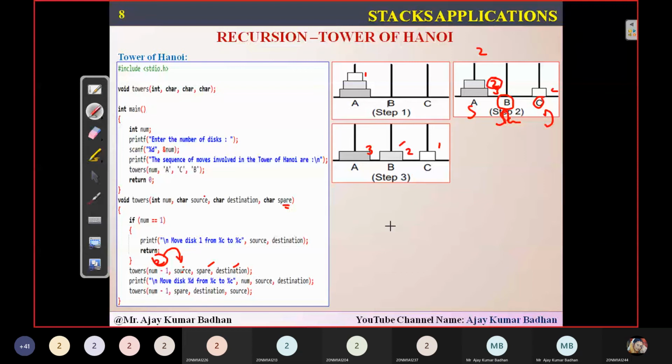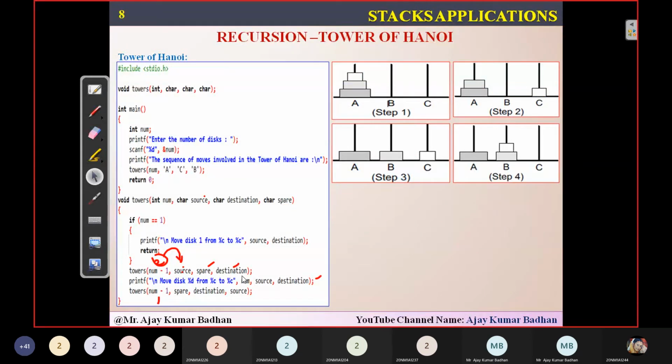So what exactly are we doing here? See, in step 4, what did I do? Again, I'll be calling this method recursively. Now this time, the first disk which is present in the particular destination, I will shift it to this particular location here. That is what I'm doing. And after that, what do I have to do? The last one, whatever the disk is there, I am moving it to the destination. That is what I'm doing.